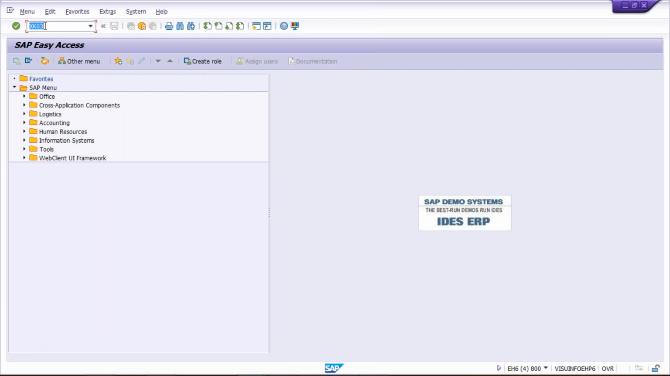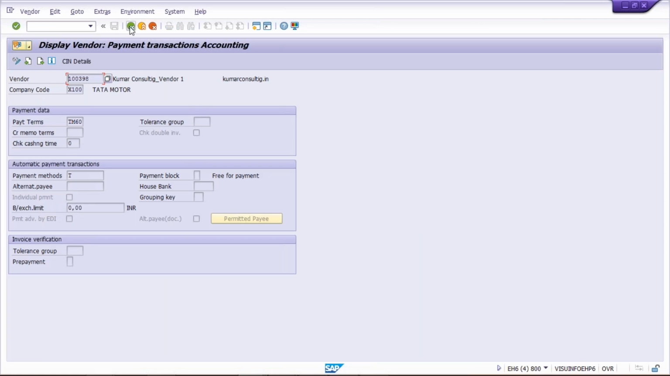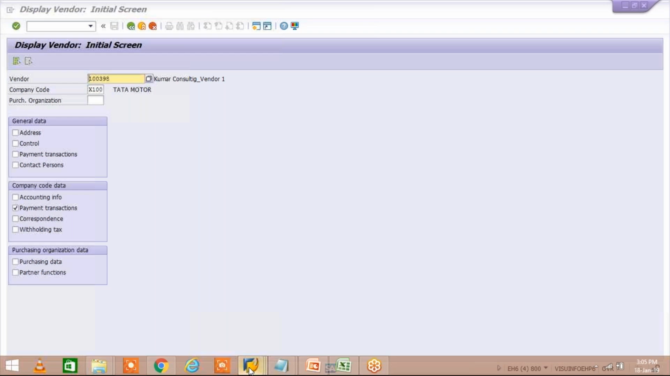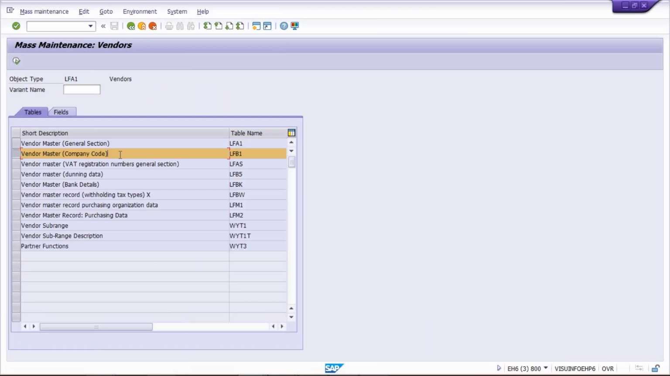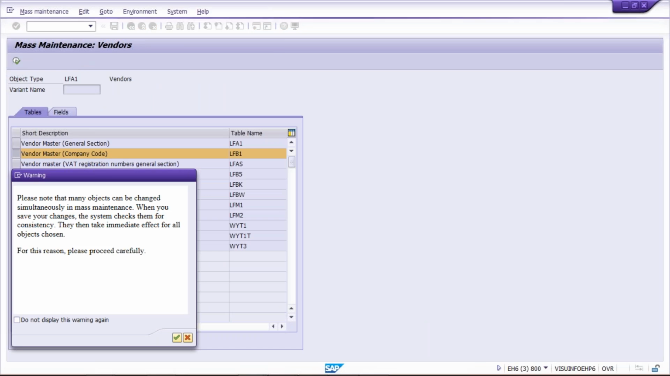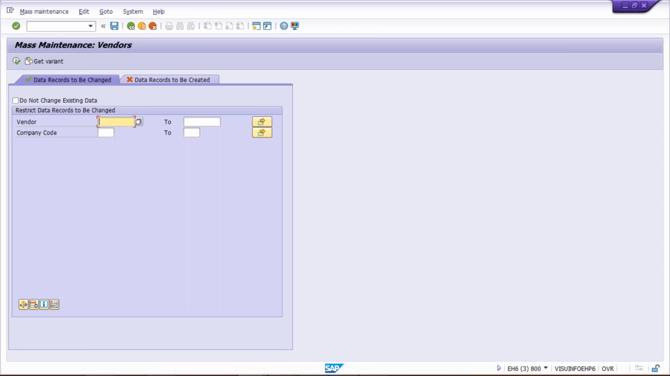So now here, I'll just show you once again. Look at here, under payment transactions, the terms of payment is coming, and this payment transaction is there under which data? It is coming under company code data. So come back here on mass change and select company code, vendor master company code, and then click on execute and just press enter. So what will happen here? Look at here, the vendor and company code are appearing, right?